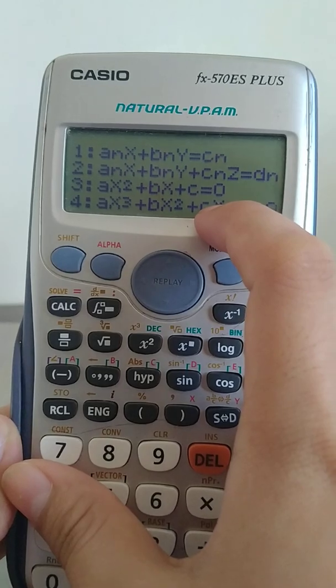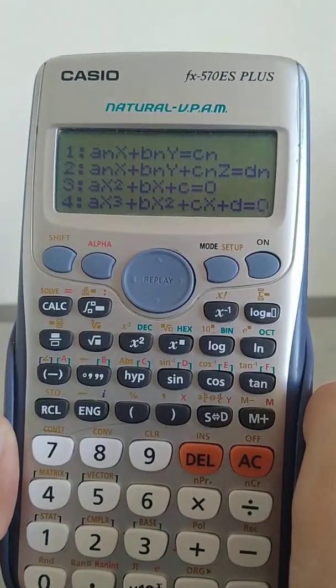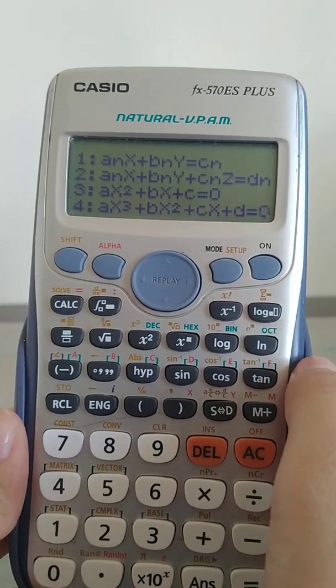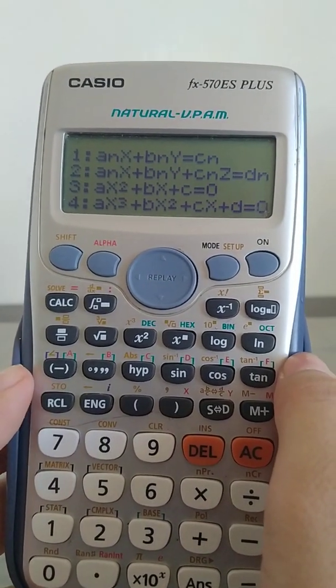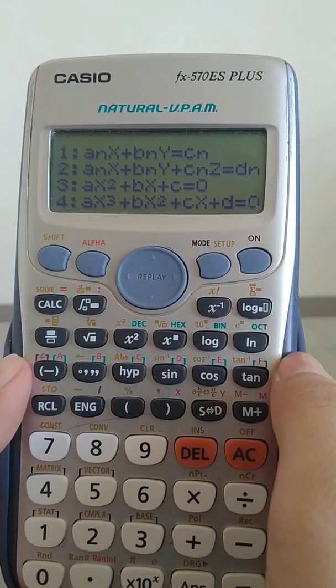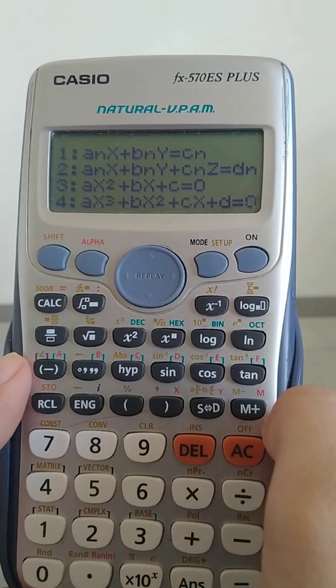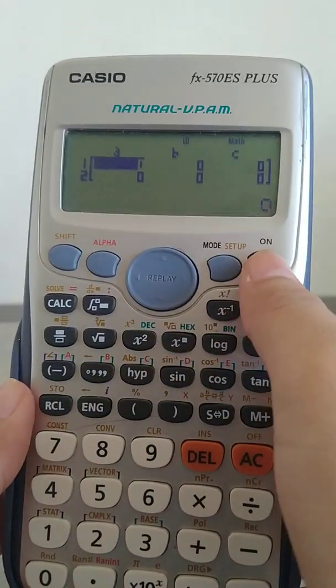And then the last one is finding the roots of a cubic equation. So, dito sa mode na to, possible na makalculate natin ang linear equations having 2 or 3 unknowns and finding the roots of quadratic and cubic equation. So, yun na yung pag-aaralan natin ngayon.